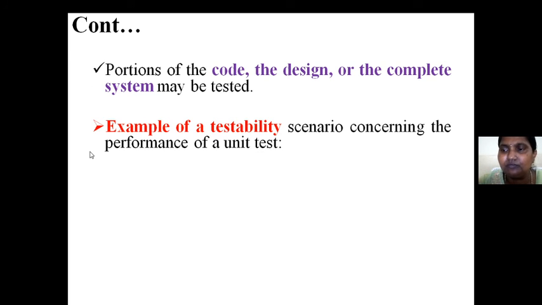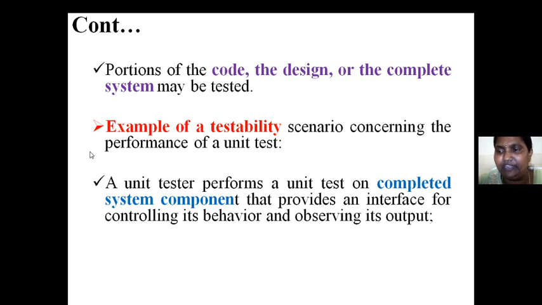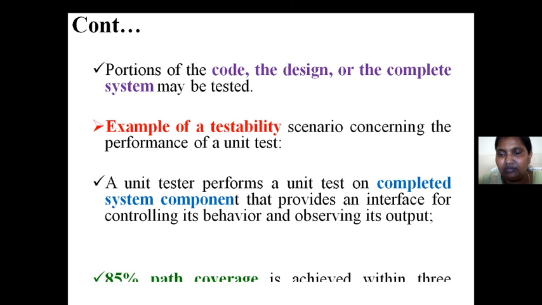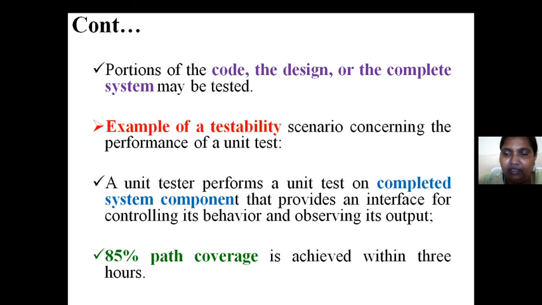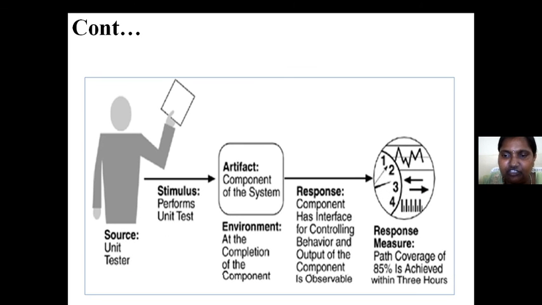An example of testability is a unit test. I want to check the performance of a unit test, whether it responds based upon our requirement. If 80% path coverage is good, meaning whatever transactions we have made from the beginning to the end to complete your work, if it is good, then your coverage is good.